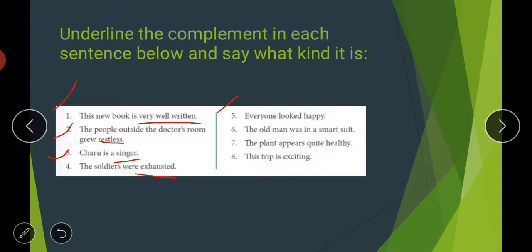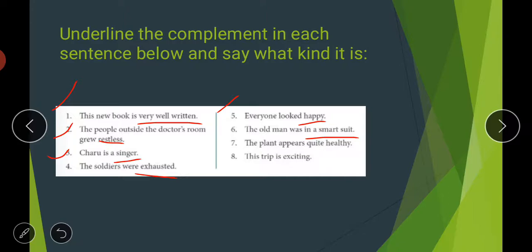Again, happy is your subject complement and it's an adjective. Then sixth is the old man was in a smart suit. So in a smart suit, this complete phrase is your subject complement, and this is adjective complement.